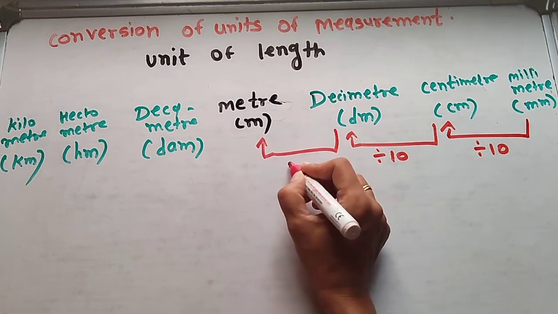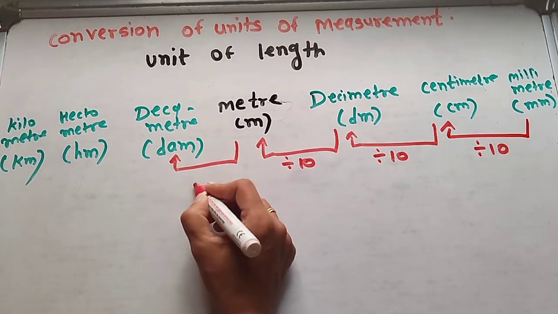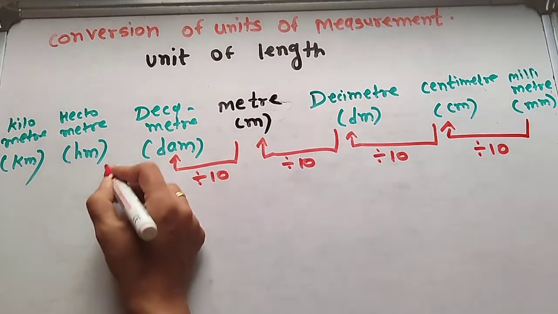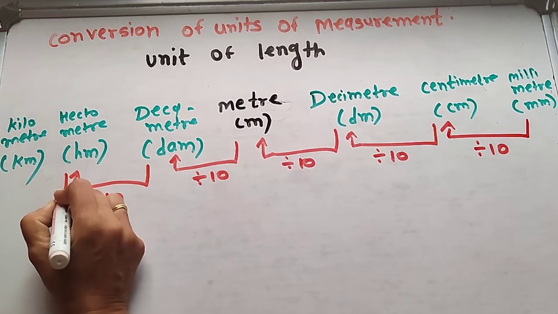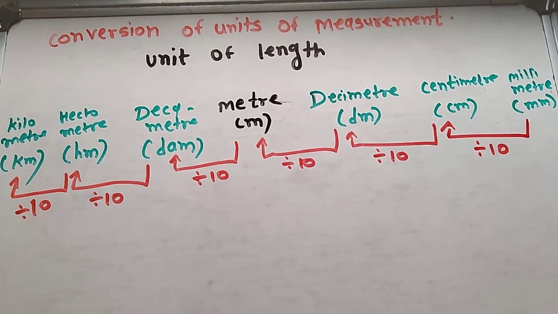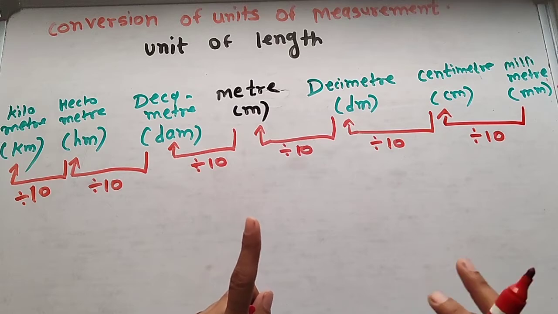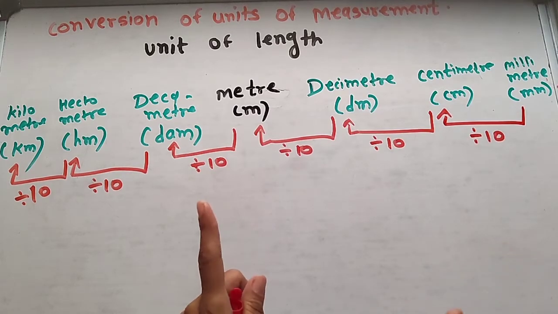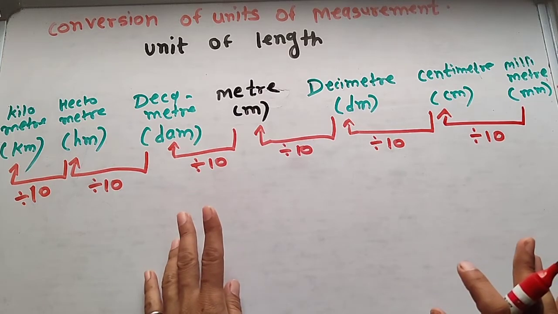Decimeter to meter, divide by 10. Meter to decameter, divide by 10. Decameter to hectometer, divide by 10. Hectometer to kilometer, again divide by 10. Remember this: when we convert a smaller unit into a bigger unit, we divide by 10.